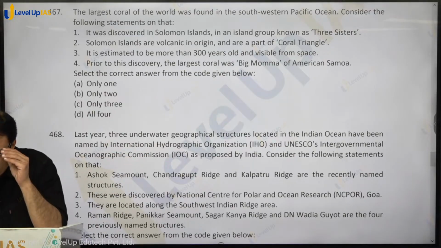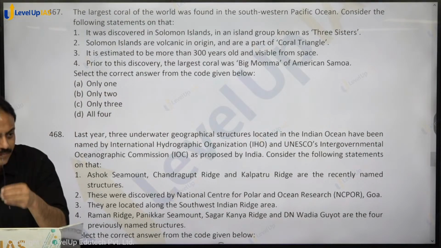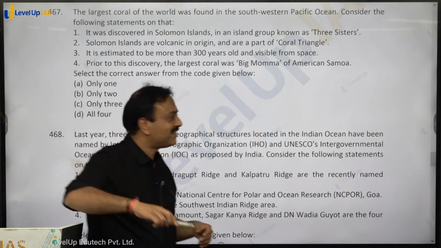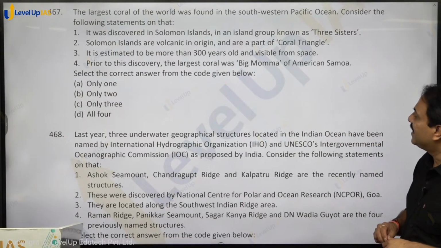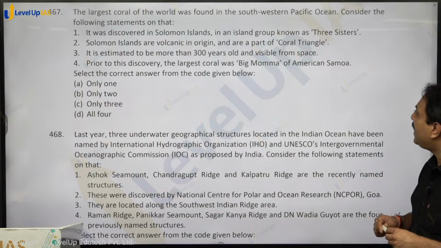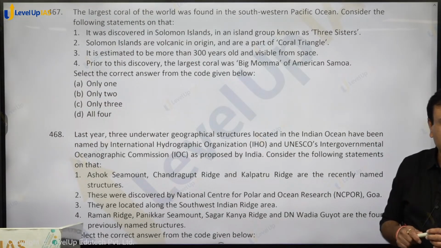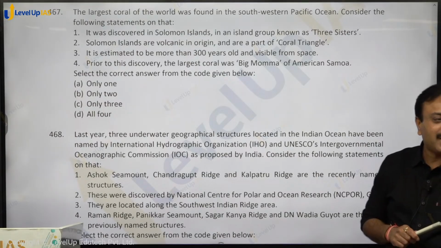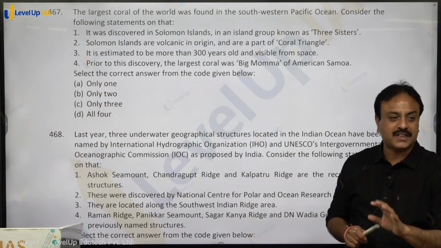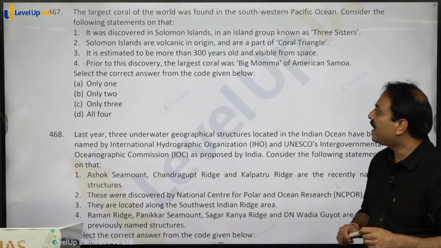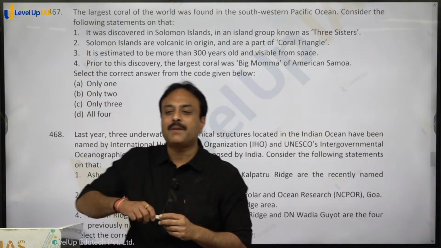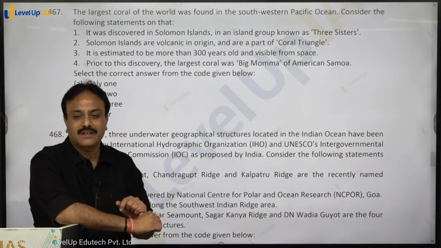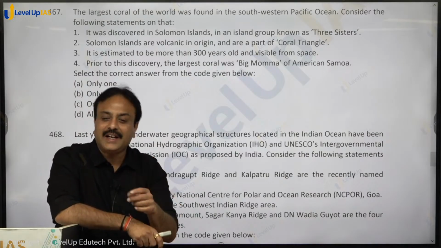The largest coral of the world. सोलोमन आइलैंड में मिला ना? It was discovered in Solomon Island, an island group known as Three Sisters. Yes or no? Solomon Island का एक island group है that is having name Three Sisters. वहाँ पे मिला. Solomon Islands are volcanic in origin and a part of Coral Triangle. Coral Triangle में कौन सी countries हैं?